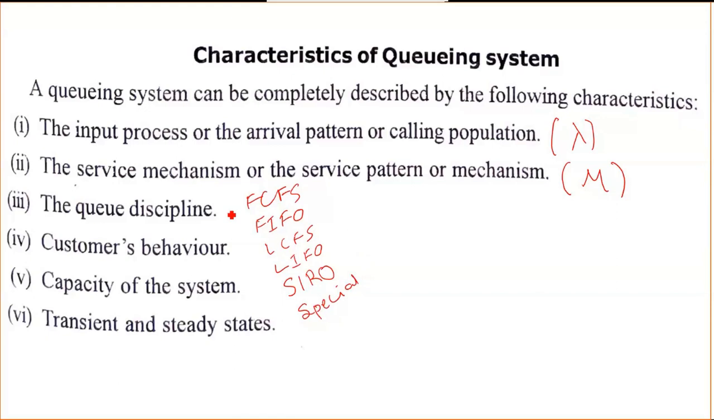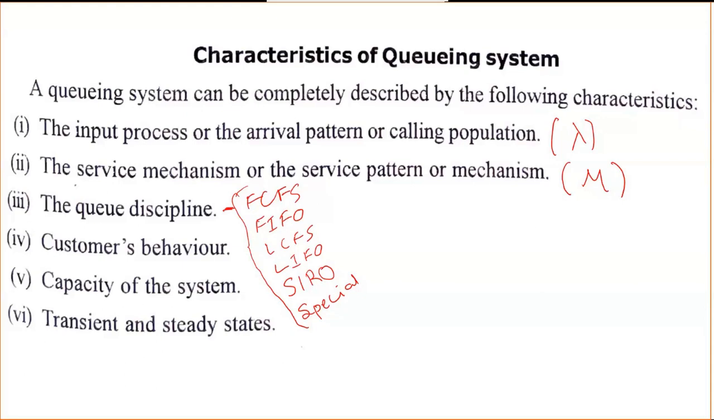These are all the queue disciplines. So how can we maintain the queue? FCFS means first come first service. Whoever comes first, for him we will give the service. FIFO is first in first out. FCFS and FIFO are almost the same.